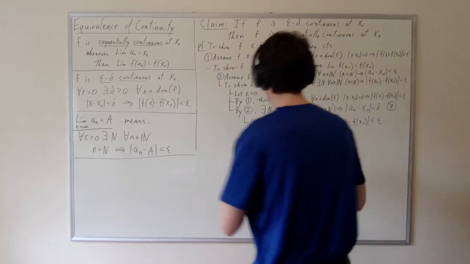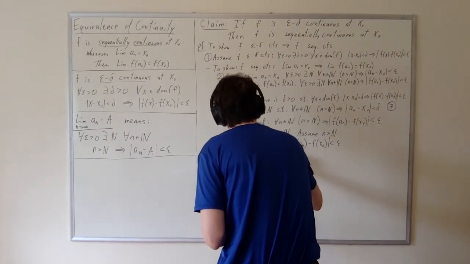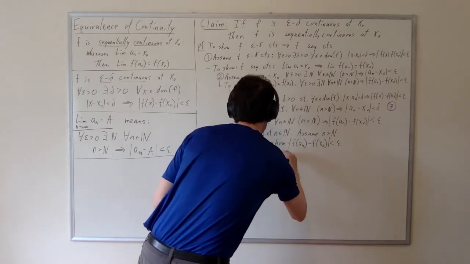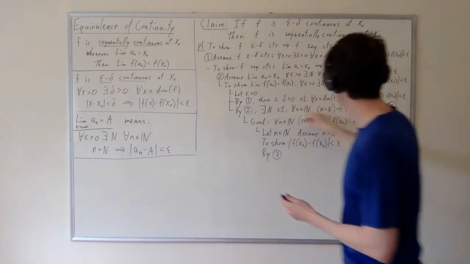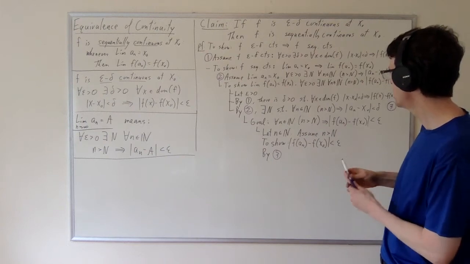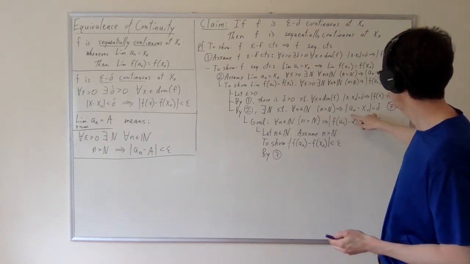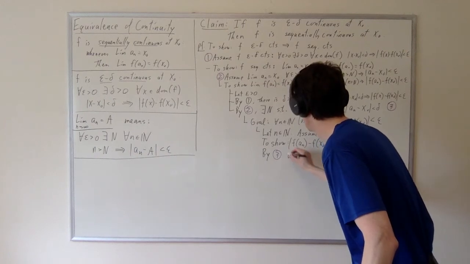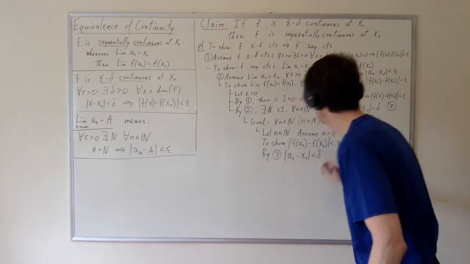And so by 3, what can we deduce here? We can say that since n is greater than cap n, then this is true: the absolute value of an minus x naught is less than delta.